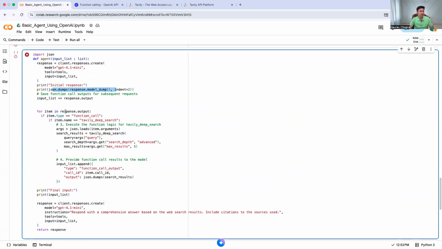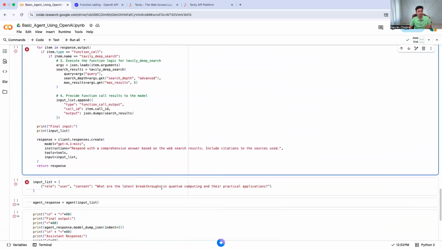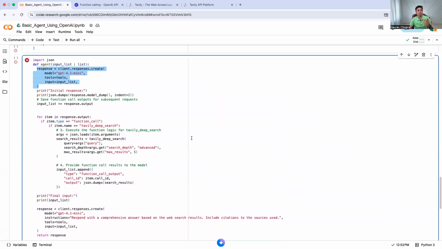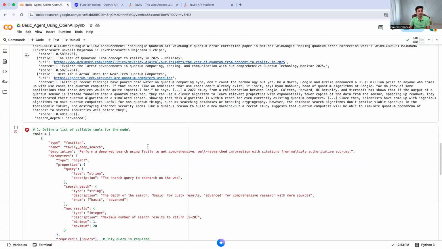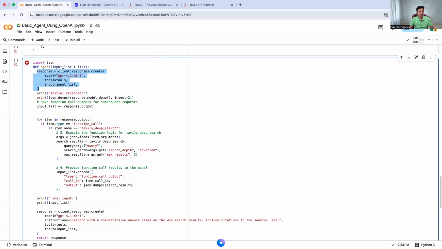That's simple. And when we call this, remember the previous diagram which I showed you: the first time we call, the model will not give you an answer. Model will just say, okay, the user query is, let's say, what are the latest breakthroughs in quantum computing. Model will say, call this tool with this parameter, and this parameter will be the query. And we'll see that. So that's what we are going to get here, and we are going to extract that.